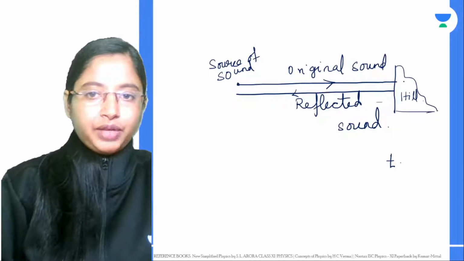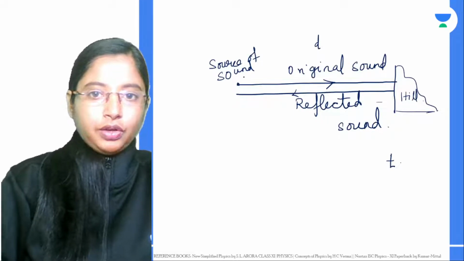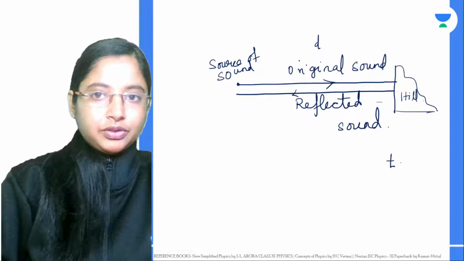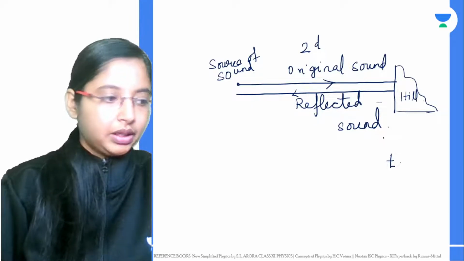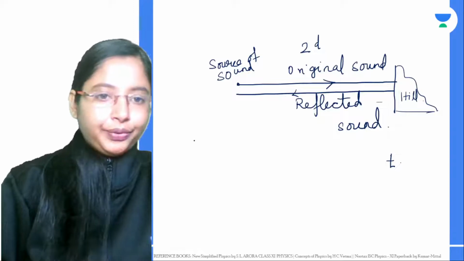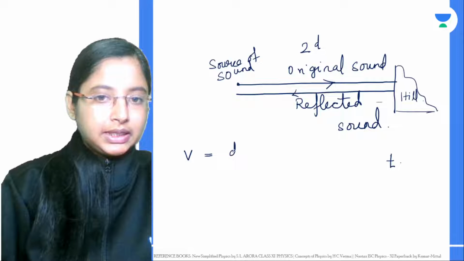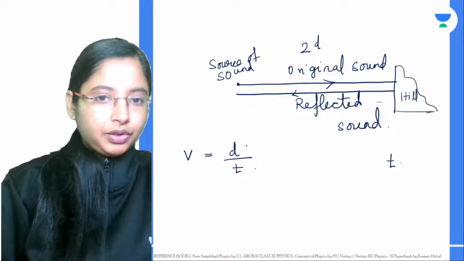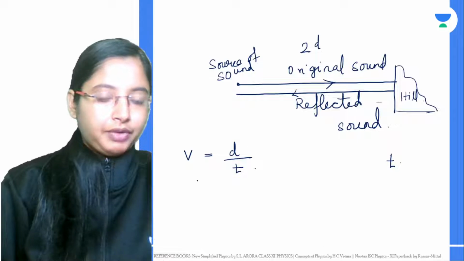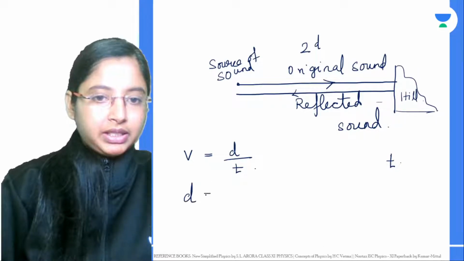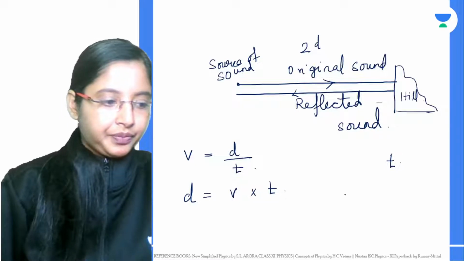Let's say in one way the distance, this one side, is d. So if it goes, hits and comes back, the distance in this case is 2d. Now we know velocity is nothing but distance by time. So if I want the distance, it will be velocity into time.